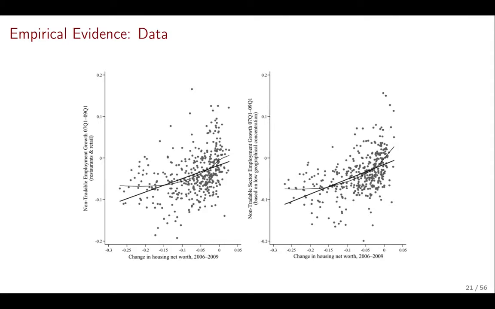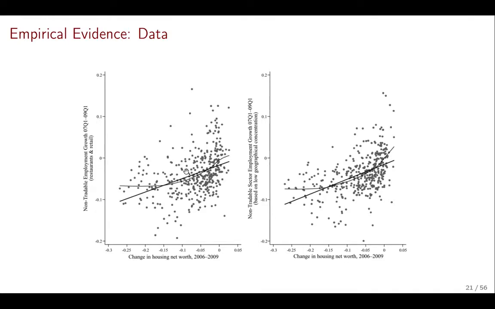Here's how the data looks. And what you can see is that, yes, there is a lot of variation. Each of these dots is a different county. The left panel is showing change in housing net worth against change in non-tradable employment, measuring non-tradable as only restaurants and retail. That's the first measure of what makes an industry non-tradable.